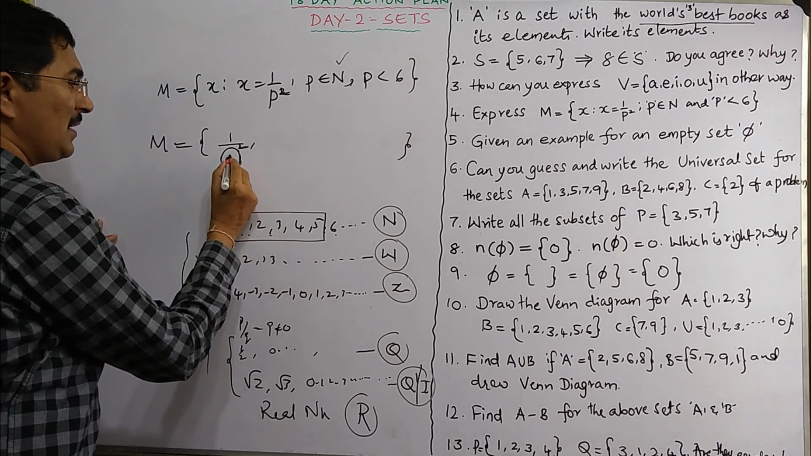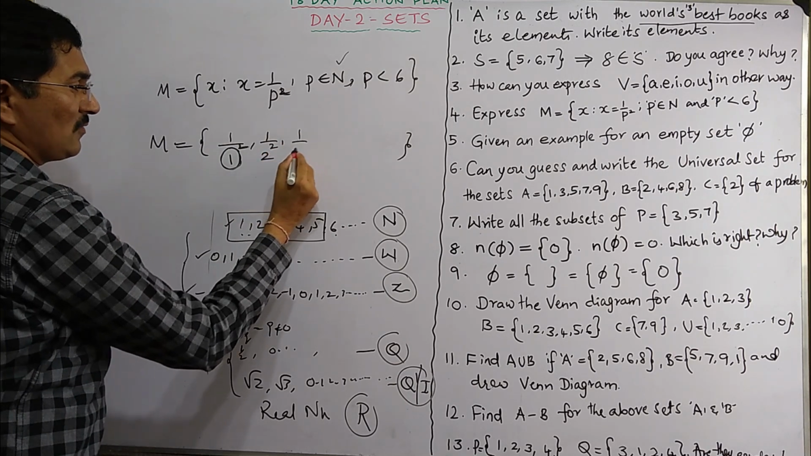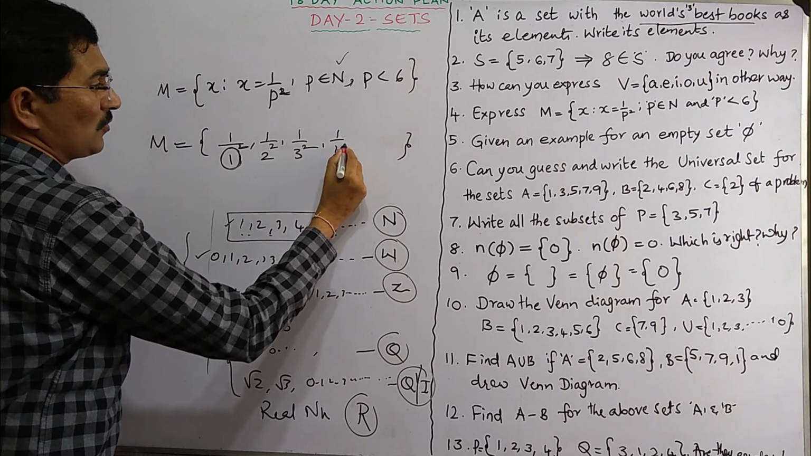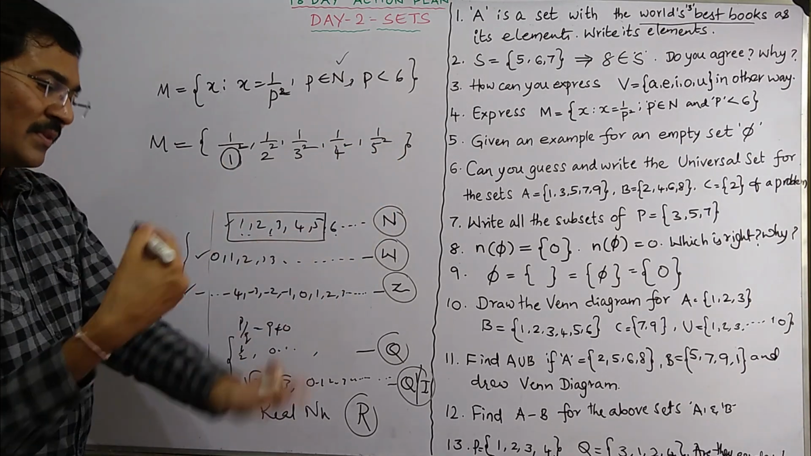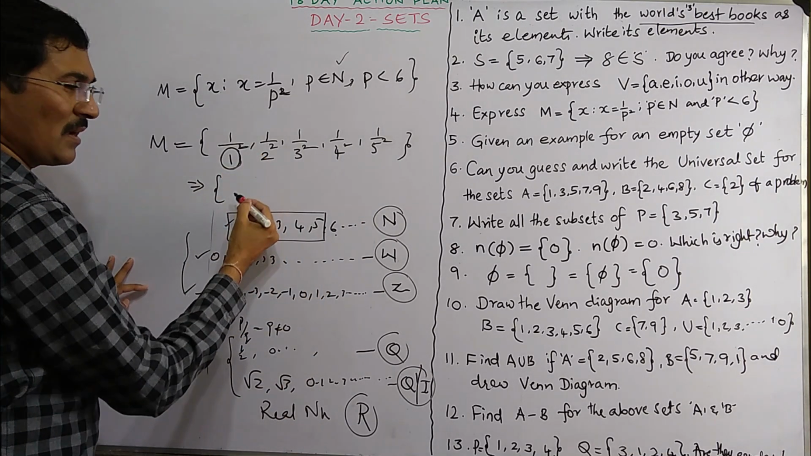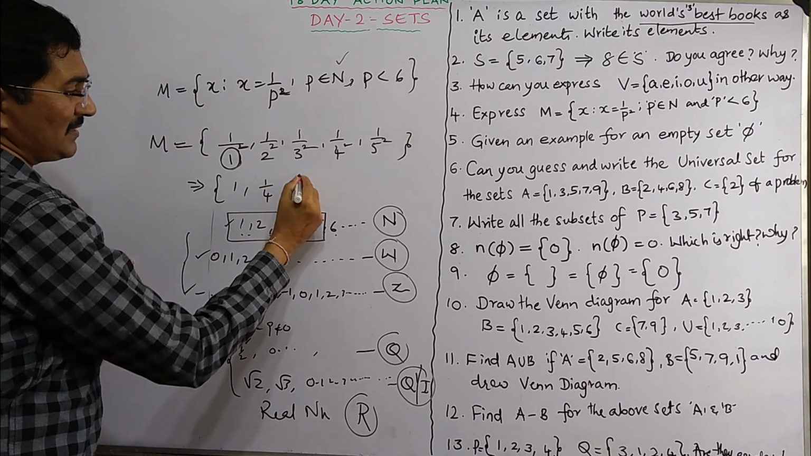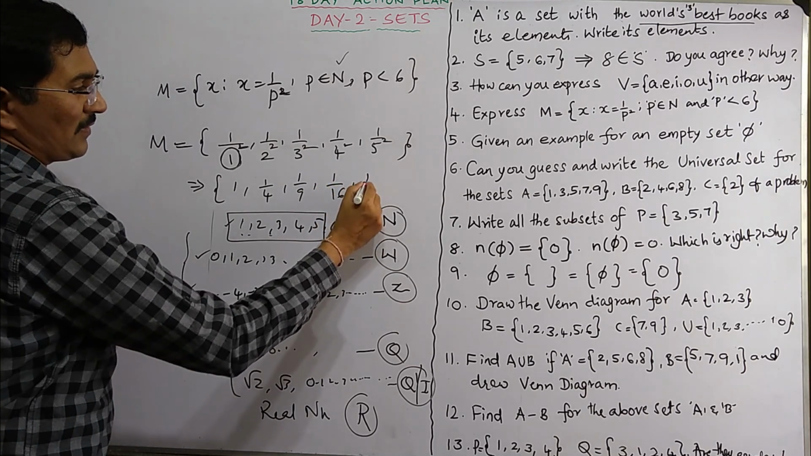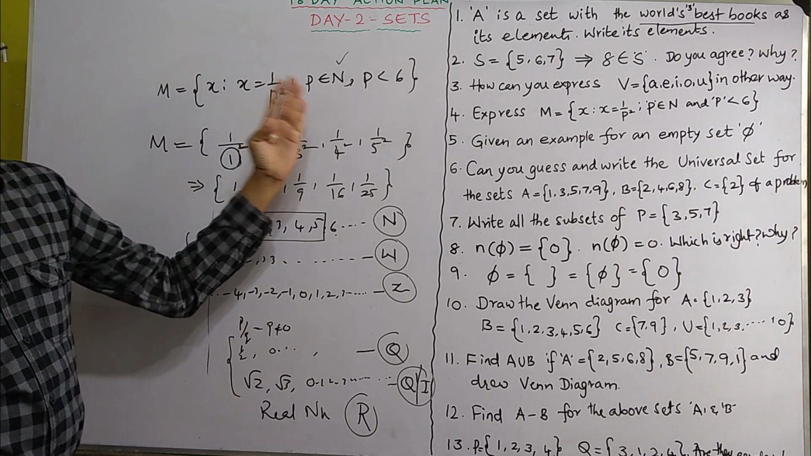So 1 will be with 1 square, the other will be 2 square, the other will be 3 square. You have to go on up to 5. The other will be 4 square, the other will be 5 square. But you can't write like that. You have to simplify and write. So it will be like this. 1 by 1 square is nothing but 1 by 1, you can write it as 1. So 1 by 2 square is 1 by 4. 1 by 3 square is 1 by 9. 1 by 4 square is 1 by 16. 1 by 5 square is 1 by 25. This is the roster form of this problem.